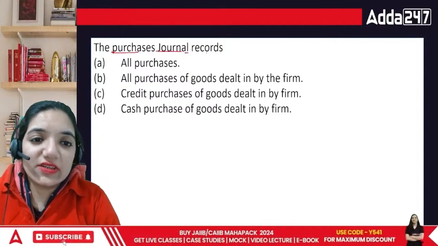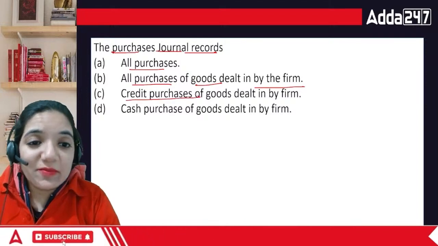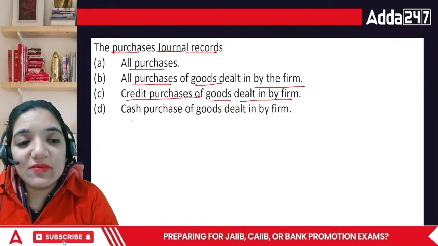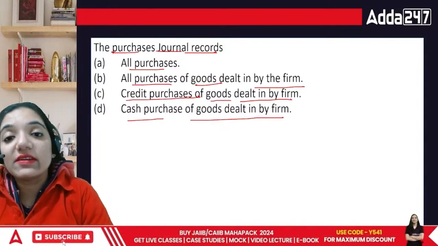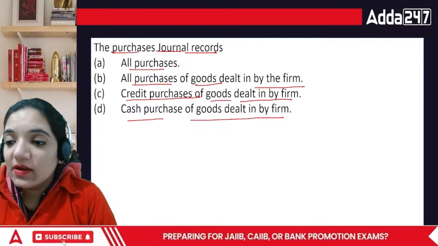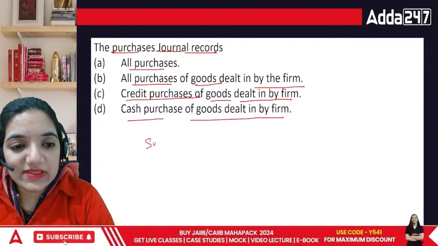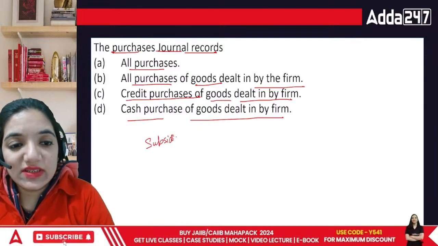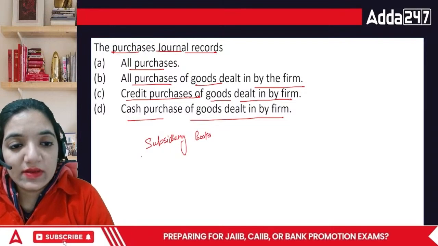The purchase journal records all purchases of goods dealt in by the firm: credit purchases, or cash purchases of the goods dealt in by the firm. There are different types of subsidiary books, and overall there are 8 types of subsidiary books. Let's write it down. We call them subsidiary books.